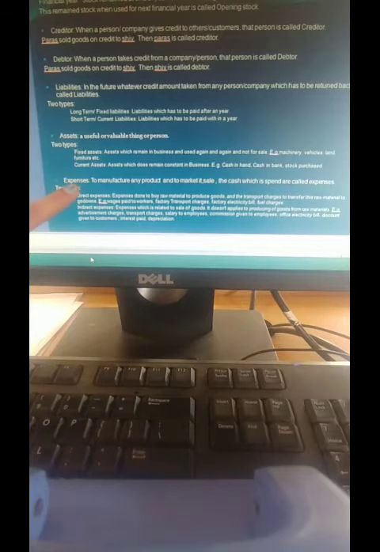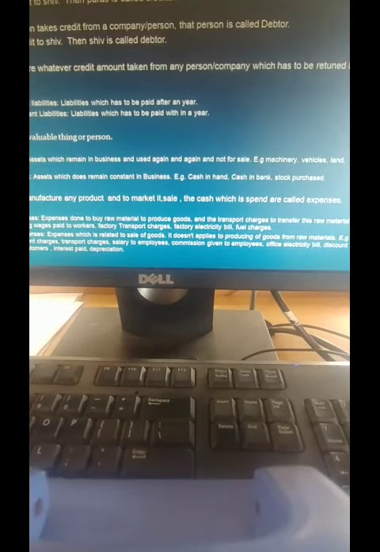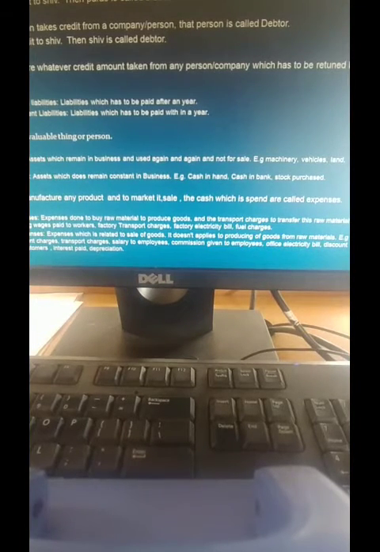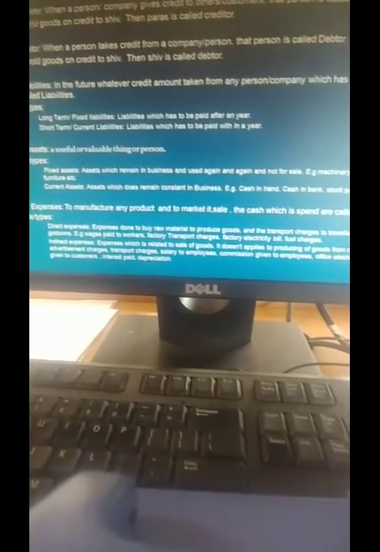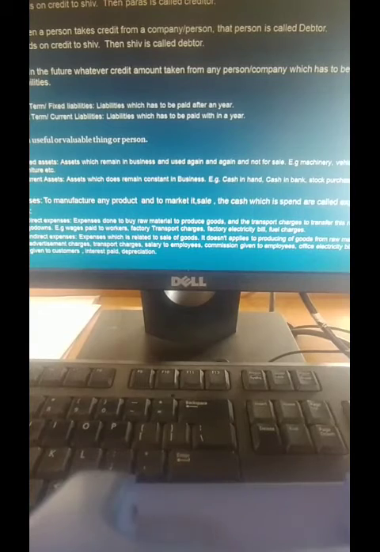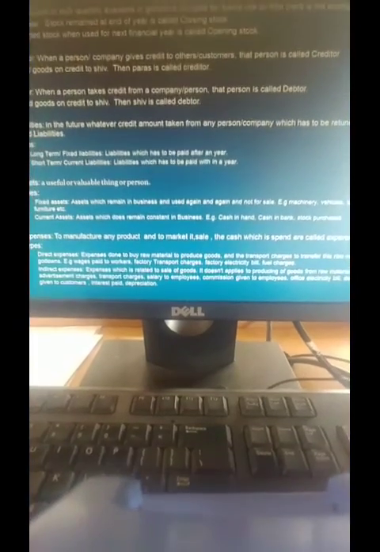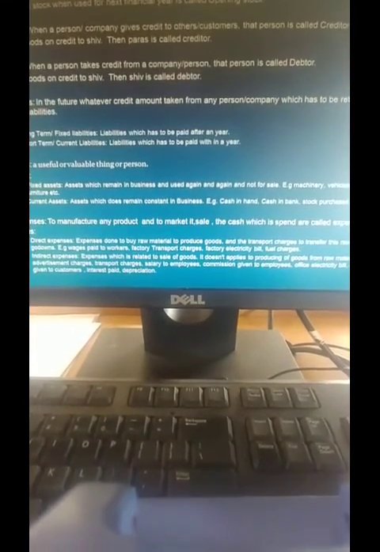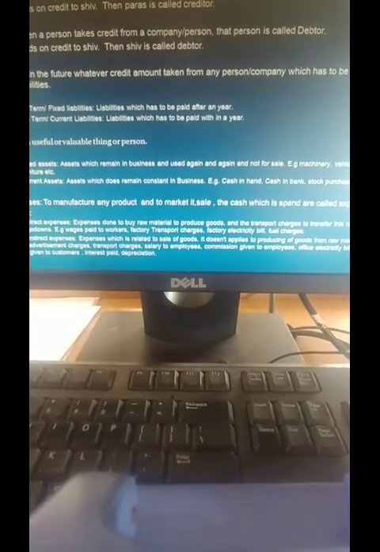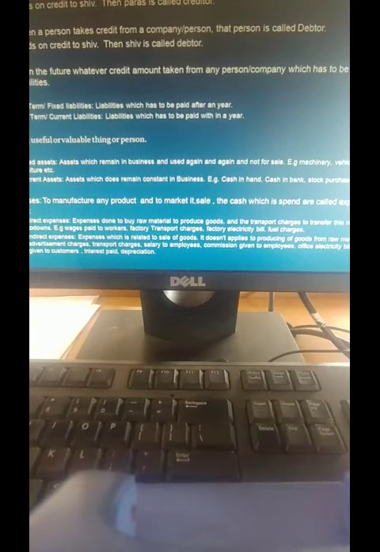Next, very important to know is expenses. Expenses means what? From the name only you can make out. Expenses means what? To manufacture any product and to market and sell it, the cash which is spent is called an expense. Okay, suppose for example any raw material which you are purchasing to make a final product, to manufacture it into a final product.